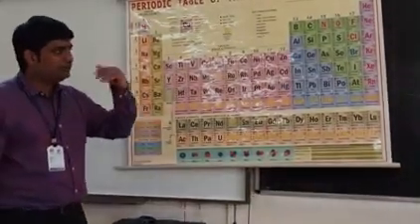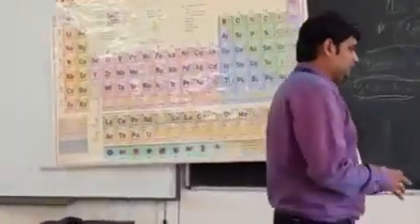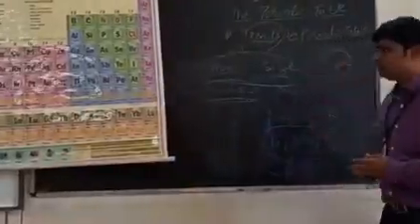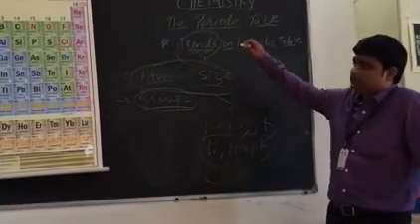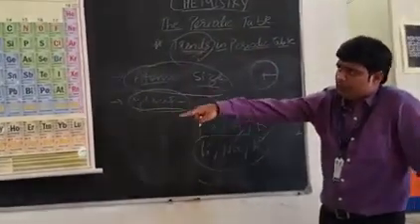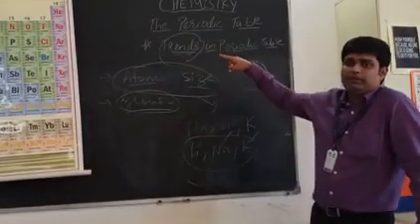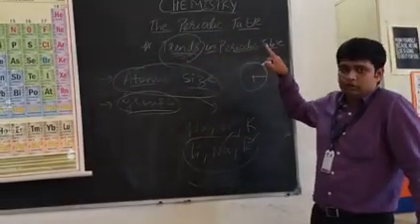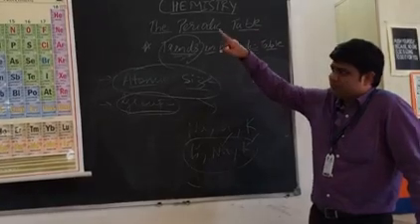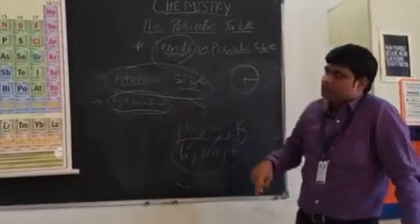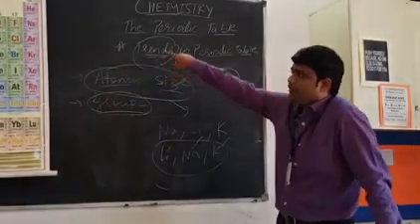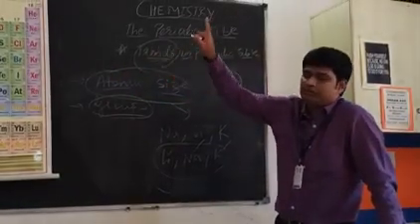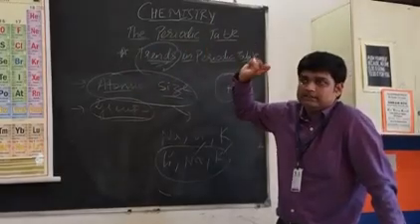Now let's move on to the periods. What happens in the periods? One important thing you should remember: if one of the trends decreases down the group, it will increase along the period, from left to right. So atomic size, as we have studied, decreases down the group. According to that, what should happen with the atomic size across the period, from left to right? It should decrease.